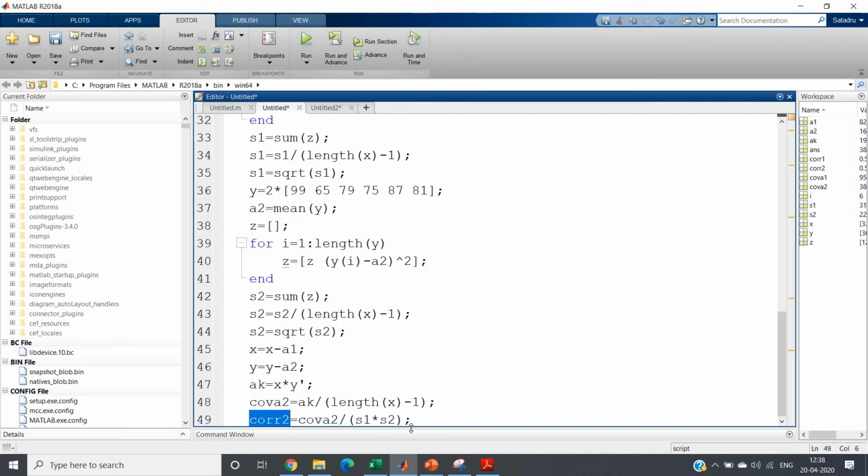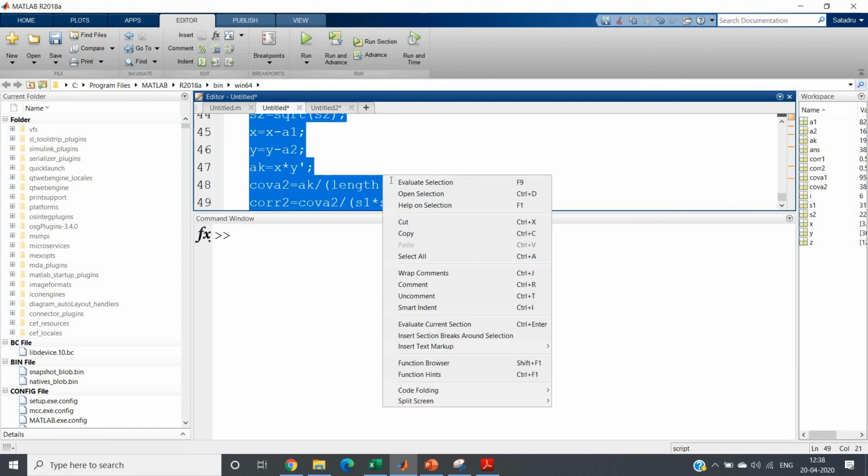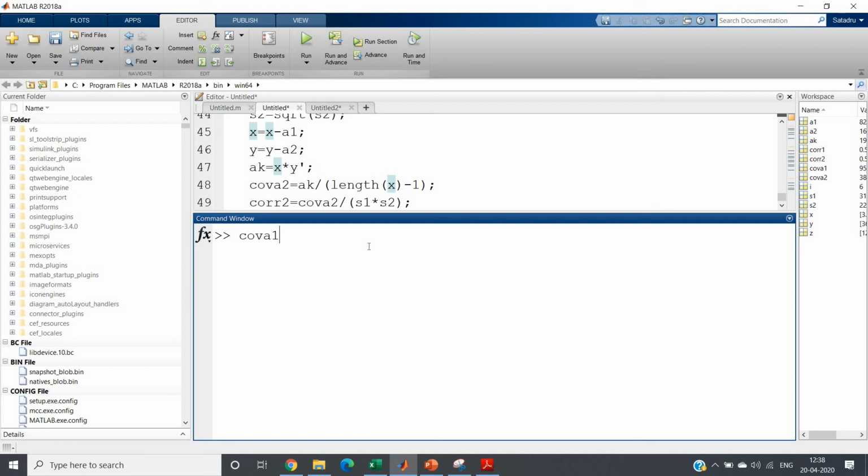Okay, now I will simply run this particular code and see cova1, I am getting 95.6. So basically covariance is 95.6, which clearly indicates that x and y are positively dependent, that is, with increase in x, y increases, with decrease in x, y decreases. Now if I check cova2, after scaling by a factor of 2, we will be getting 4 times cova1. So although we are just simply scaling, nothing changed, we should get the same relationship. We are getting that, that is, positive covariance means with increase in x, y increases, with decrease in x, y decreases, but some other value of covariance. So it is not generalized.